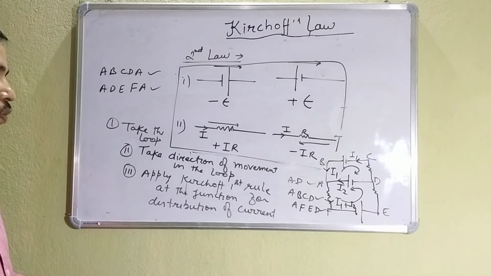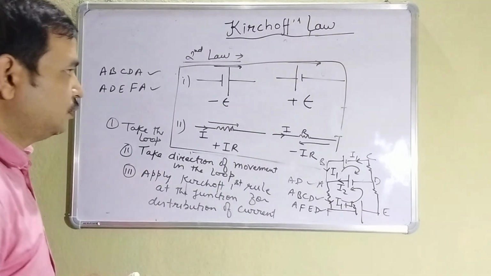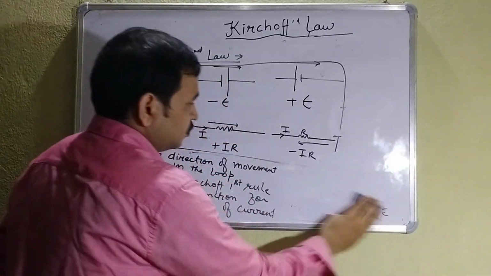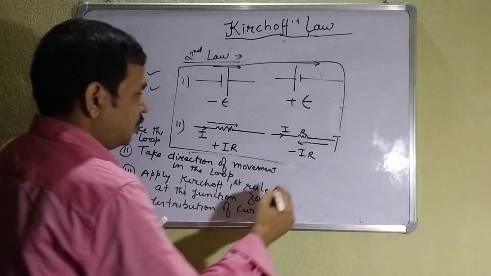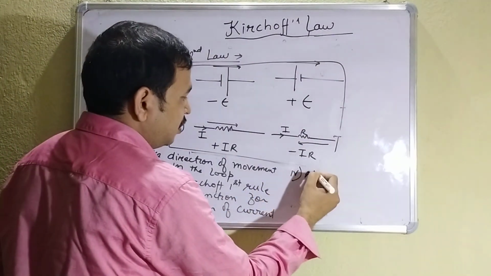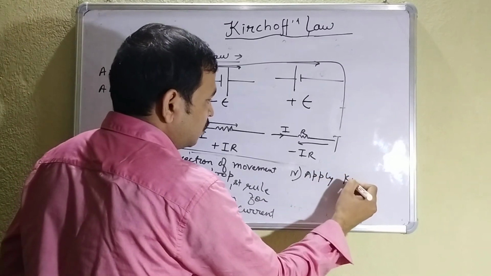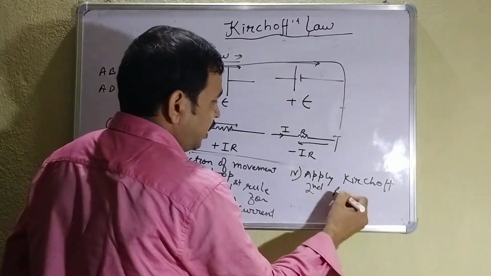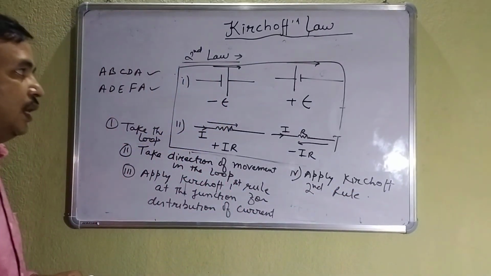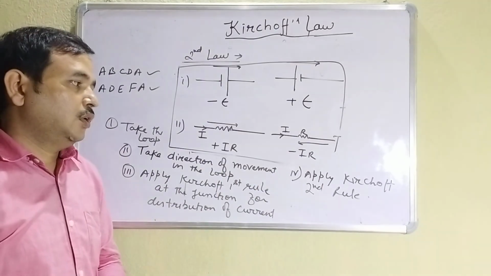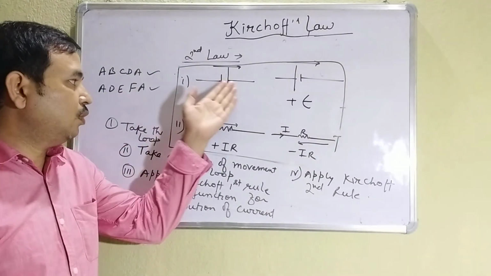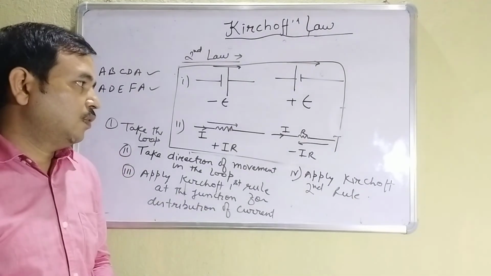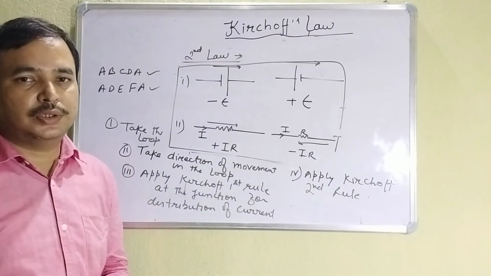And last, when you have done all these things, the fourth point I am writing here: at last you have to apply Kirchhoff's second rule to find the value of current, equivalent resistance, whatever is asked. This is Kirchhoff's second rule. In a loop, you have to follow these two rules and write the equation, and then finally solve for the value of current and resistance.